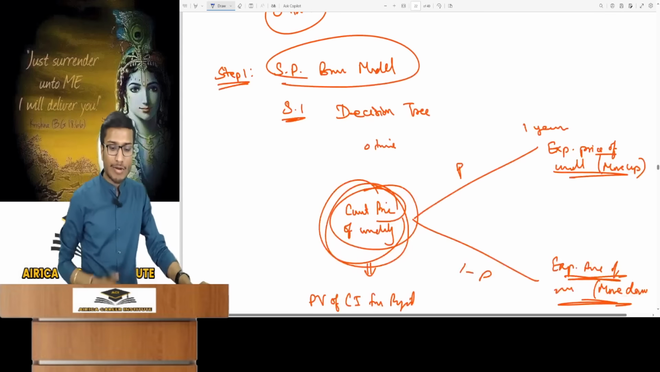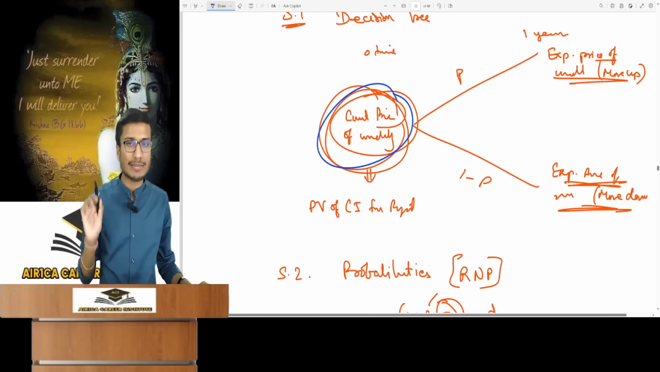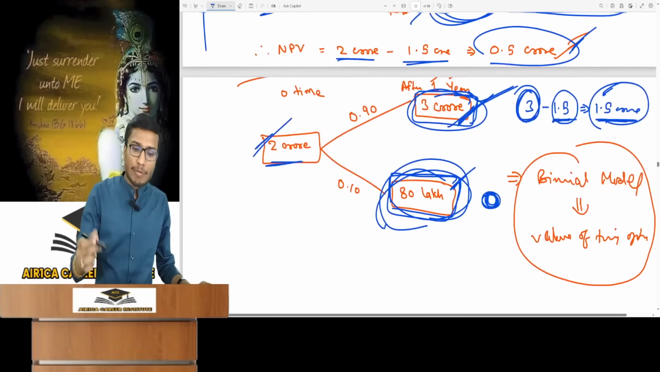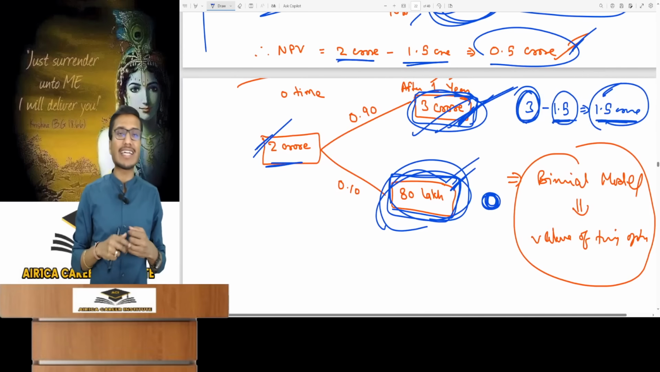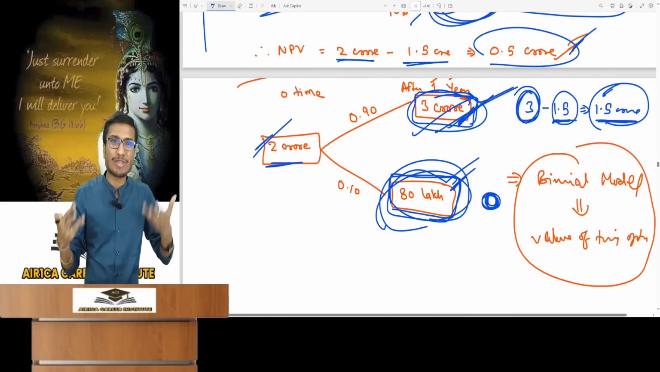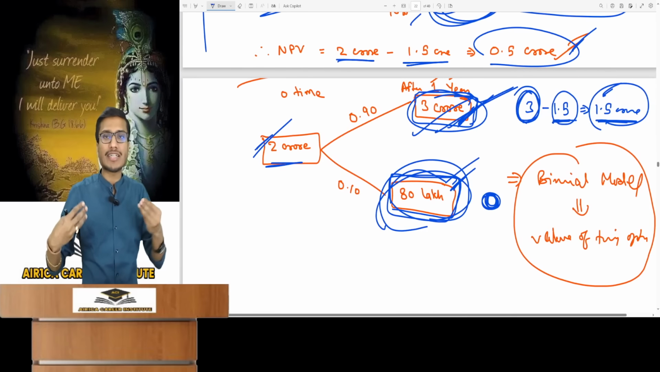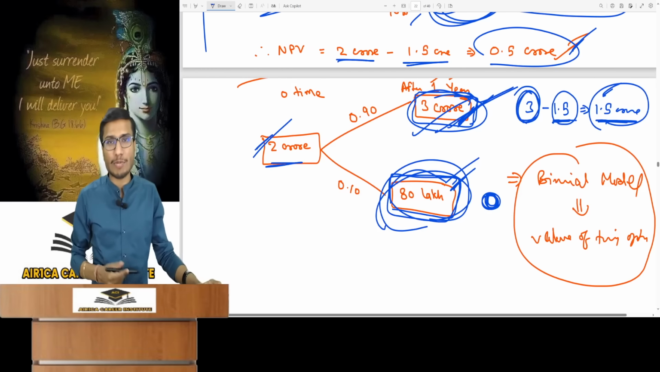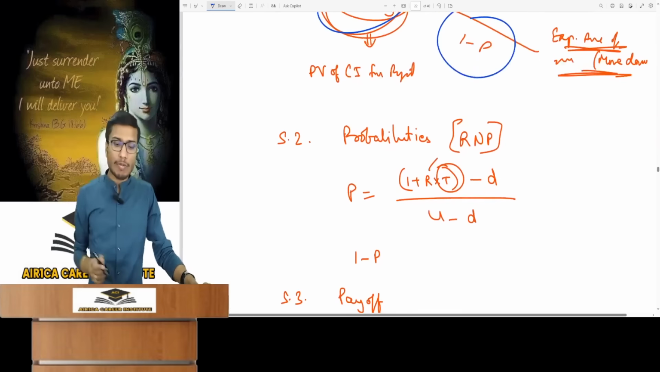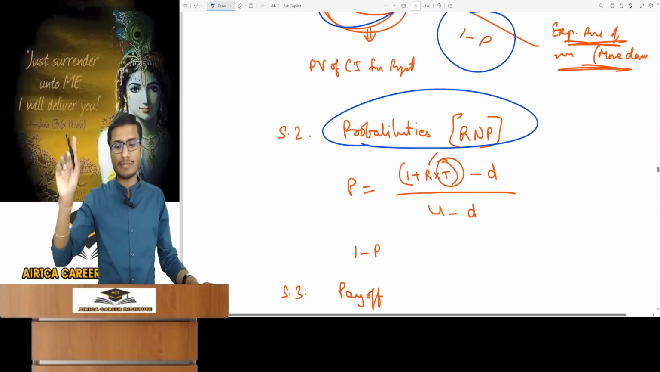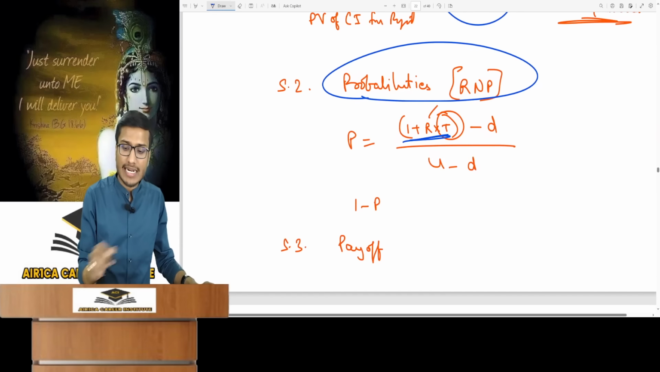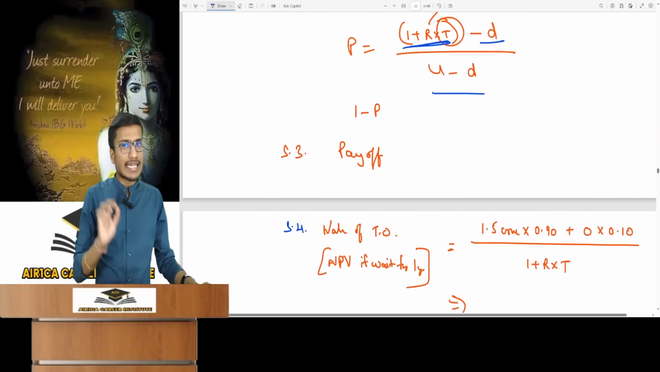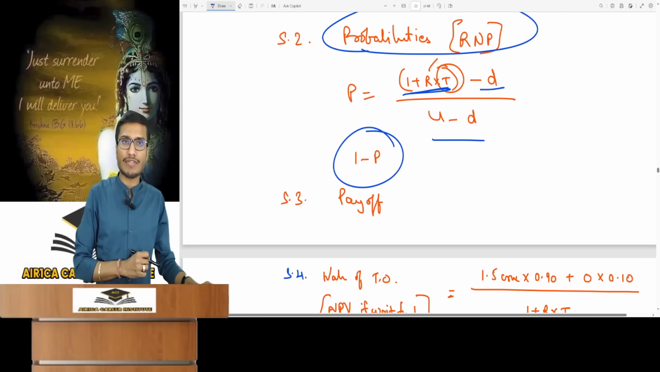Apply the binomial model in step 1. You create a decision tree and you need probabilities. Look at the probability of PV cash inflow being 3 crore or 80 lakh. What is the party's winning probability? Can I choose? If it's my choice, I'll assume a higher probability for the party I support. You'll proceed with risk neutral probability, as this has been thoroughly explained in derivatives. Apply the formula (1 plus R T minus D) divided by (U minus D). The probability of decrease is calculated as 1 minus P.